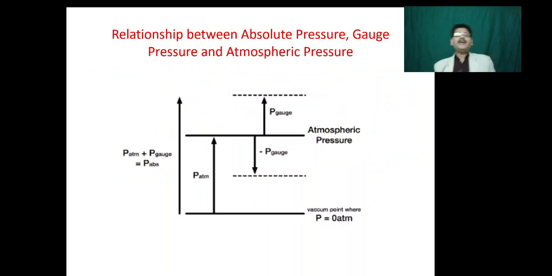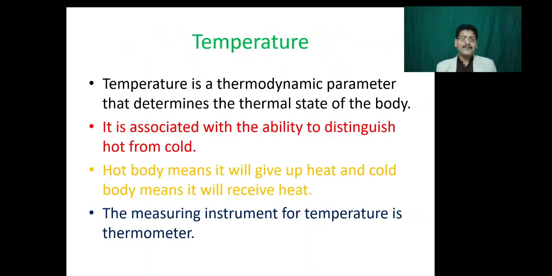This figure actually represents the relationship between absolute pressure, gauge pressure and atmospheric pressure. So there are two cases, one in which the absolute pressure is above atmospheric pressure. So in that case, the gauge pressure is a positive one. Second one, the absolute pressure is below atmospheric pressure. So in that case, the gauge pressure is negative one.